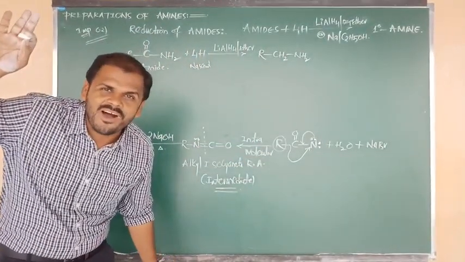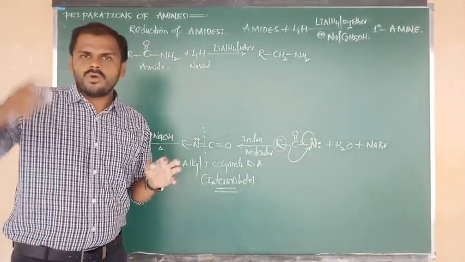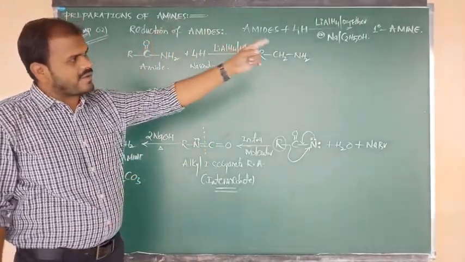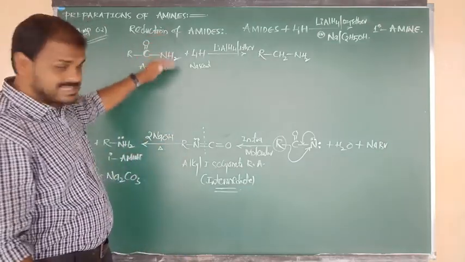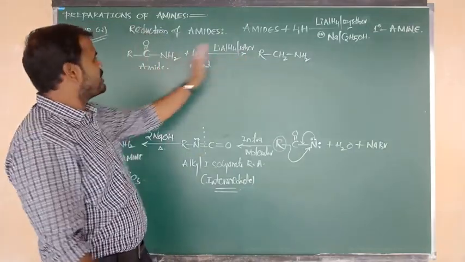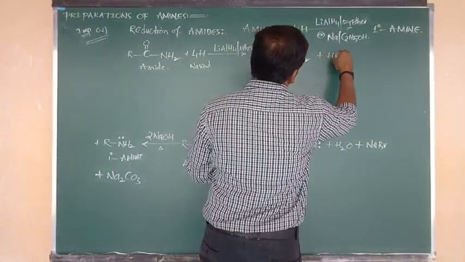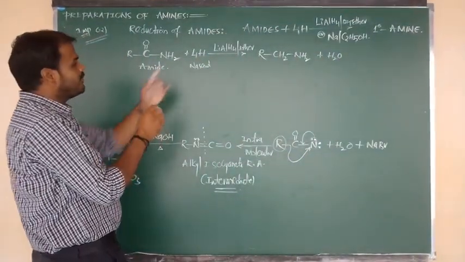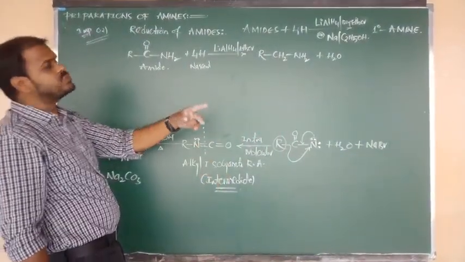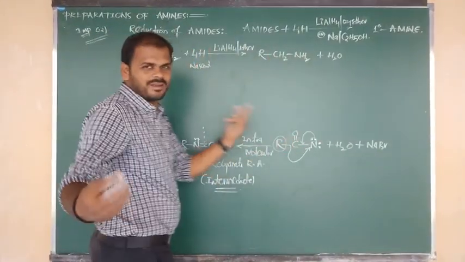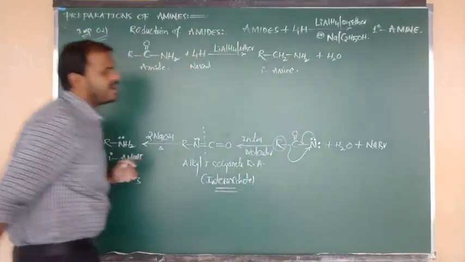But what happened in the case of Hoffmann bromamide degradation? The C double bond O group was completely removed. Of course, in the first reaction and in the second reaction, the final product is a primary amine. But in Hoffmann, the primary amine contains one carbon less, while in the second reaction the primary amine contains the same number of carbons. The oxygen was removed in the form of H2O. We have provided four hydrogens; out of four, two are given to the central carbon in the form of CH2, and the remaining two hydrogens take the oxygen, removed in the form of a water molecule. So this also gives a primary amine.